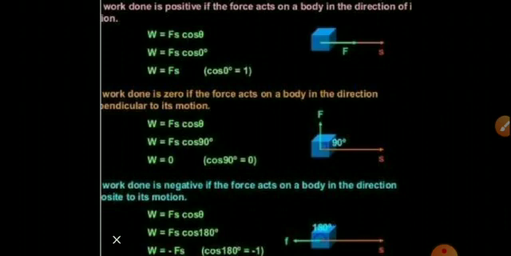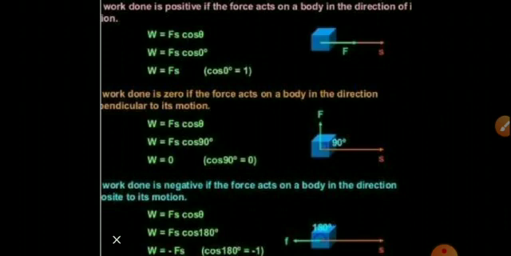And third, zero work: if the applied force is perpendicular to the displacement of the object, then it is zero work. For 90 degrees, cos 90 is 0. Putting this in W equals Fs cos 90, F into S into 0 means W equals 0. So these are the three types of work.